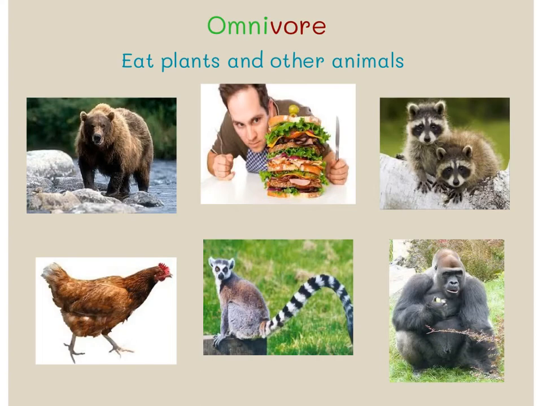Next, you have omnivores. Omnivores eat both plants and other animals. Humans would be considered omnivores because we eat both plants and other animals. Again, if you're a vegetarian, if you're a vegan, you are an herbivore. But the rest of us that eat a little bit of both are considered omnivores. The other animals you see in this picture here all eat plants and other animals or insects.